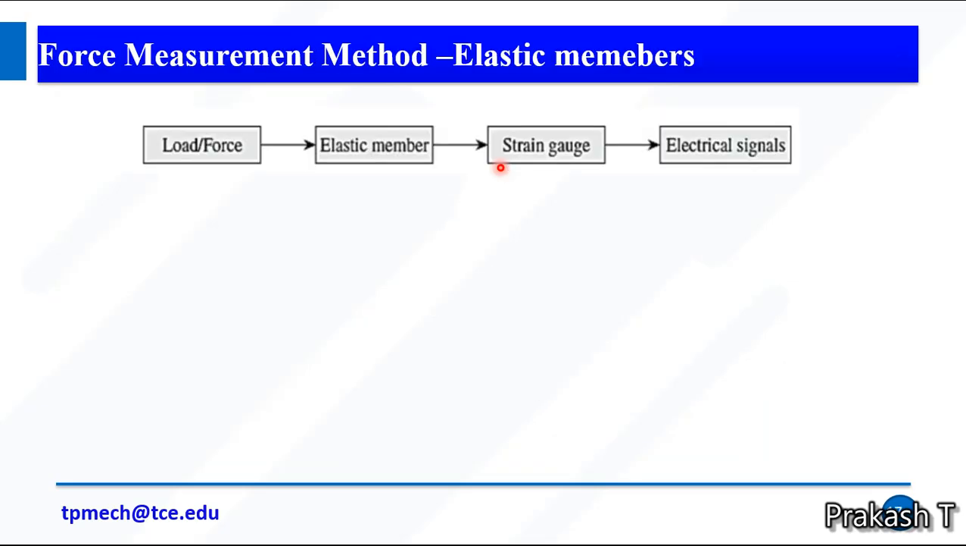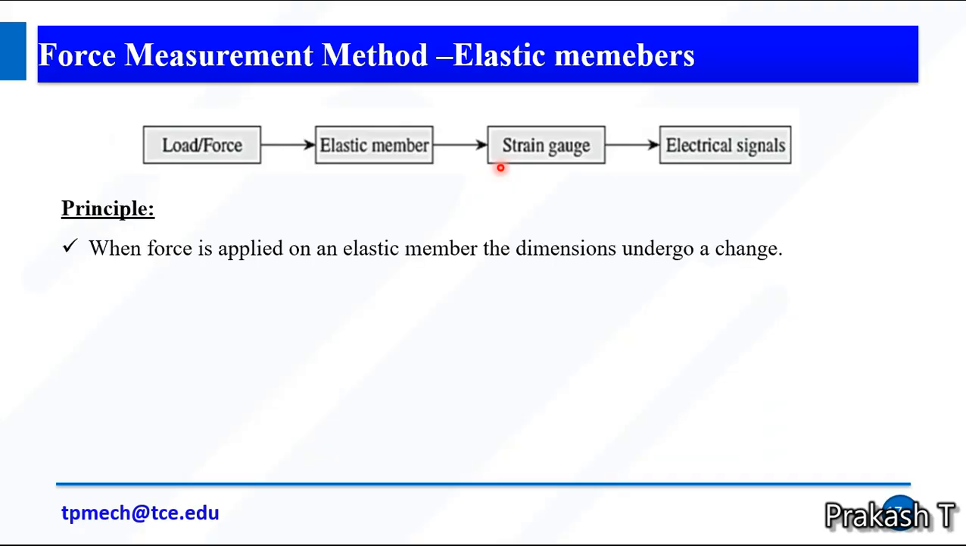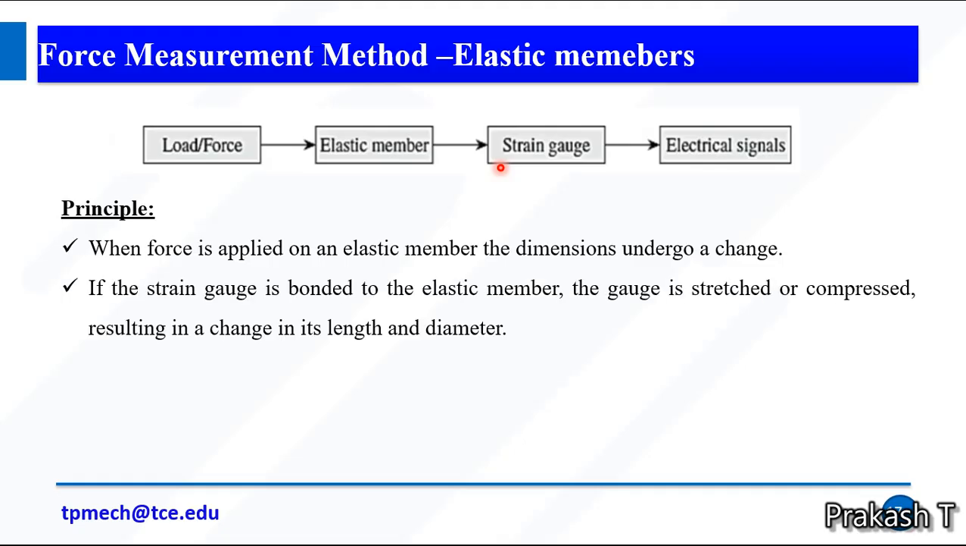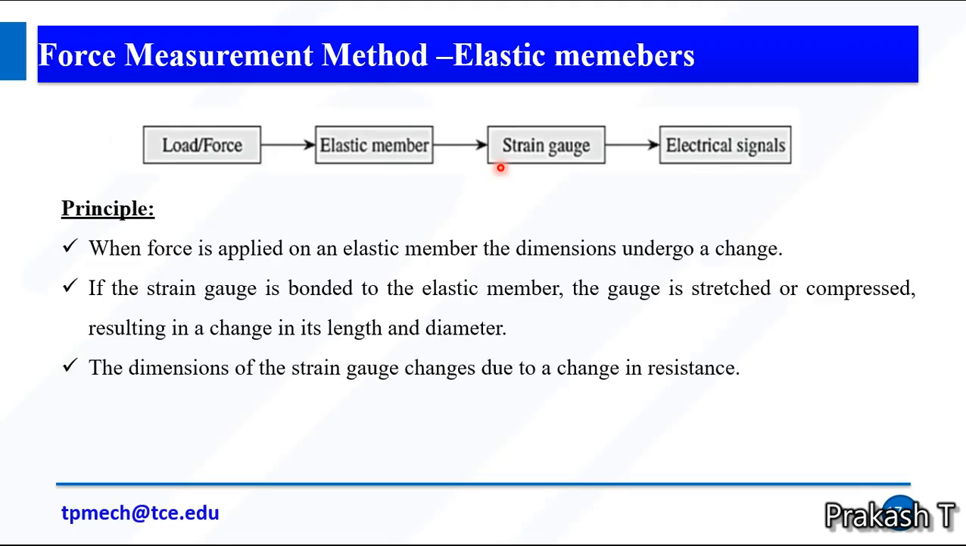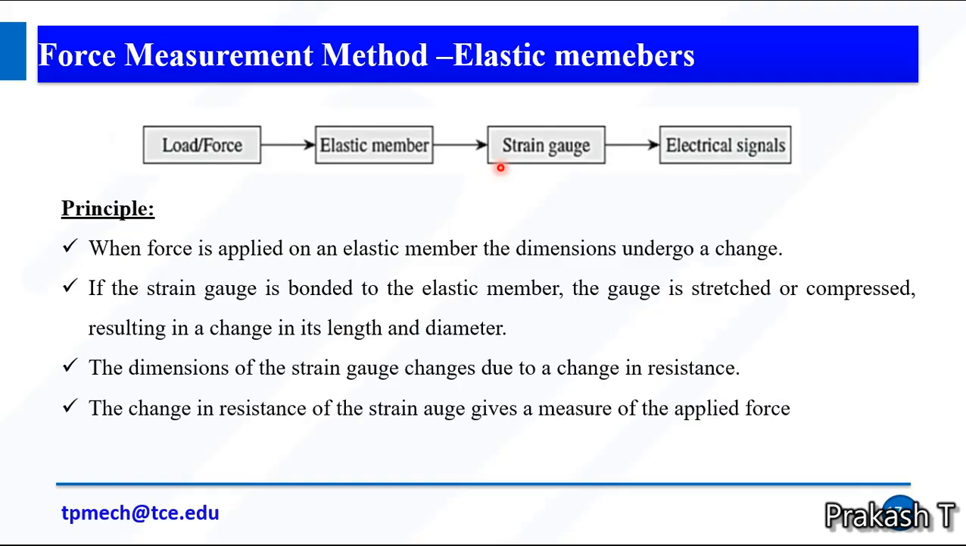Okay. So the next topic is elastic members. When force is applied on the elastic member, the dimensions undergo a change. If the strain gauge is bonded to the elastic member, the gauge is stretched or compressed, resulting in a change in its length and diameter. The dimension of the strain gauge changes, causing a change in resistance. This change in resistance of the strain gauge gives the measure of applied force.